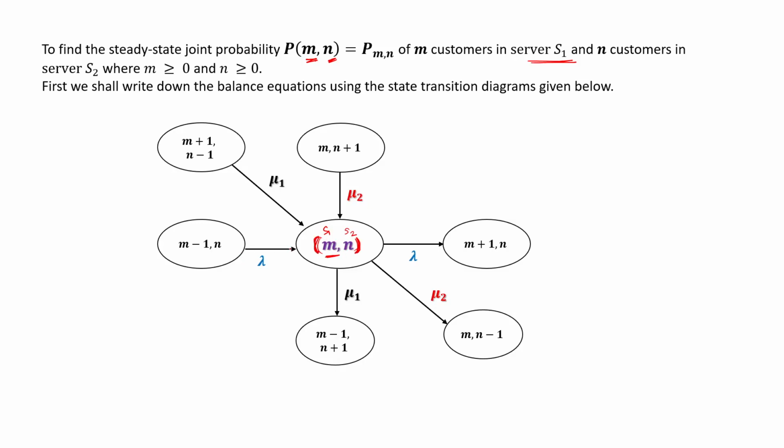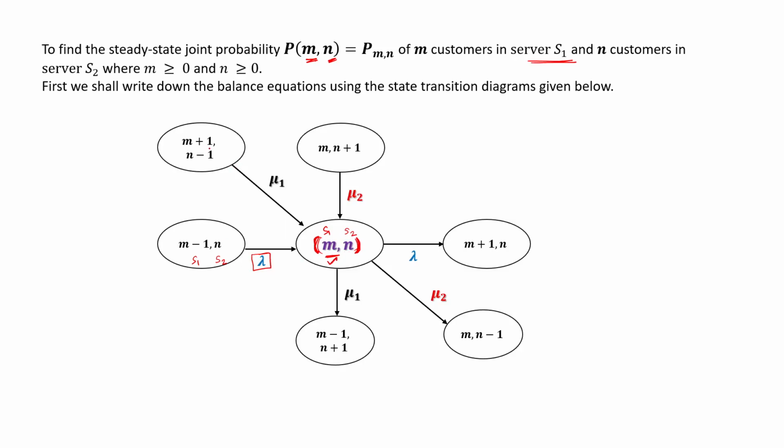If in the previous stage it was m minus 1, n, with m minus 1 customers at S1 and n customers at S2, and one customer arrives at S1, then m minus 1 plus 1 becomes m, n.